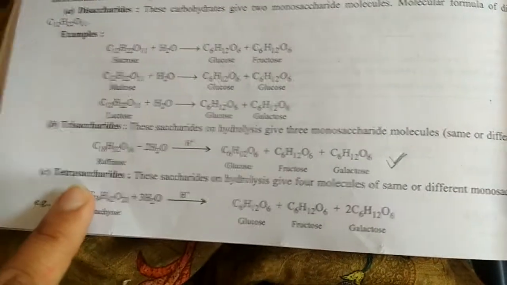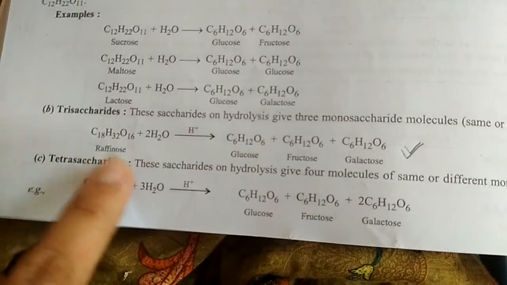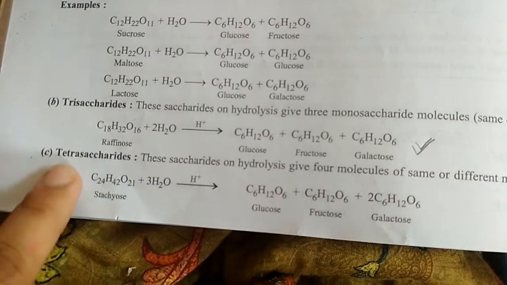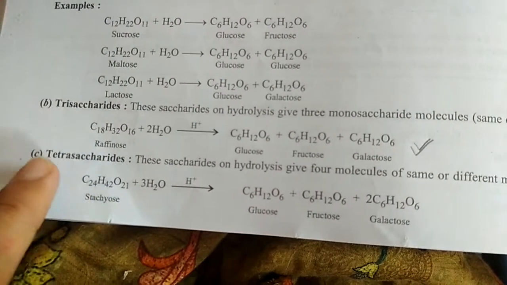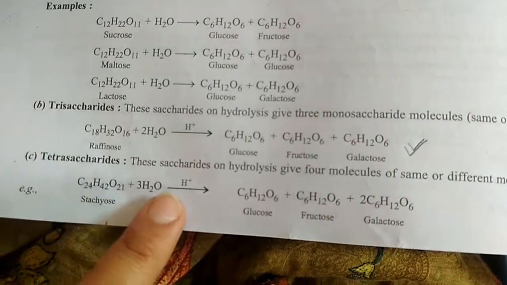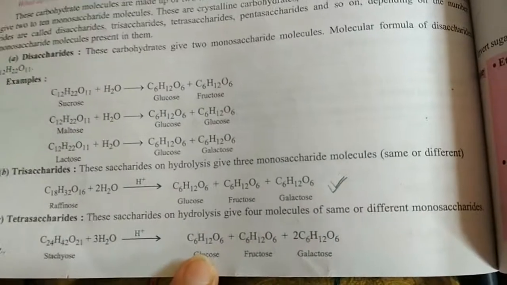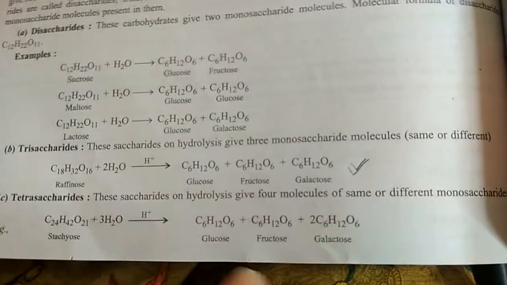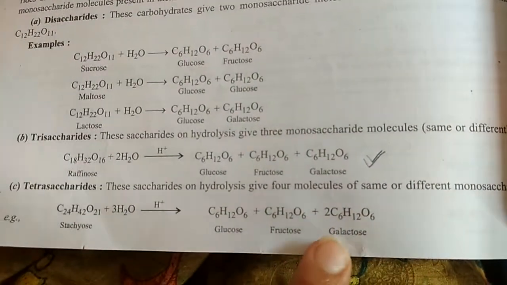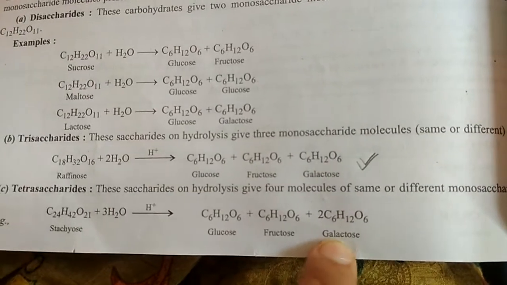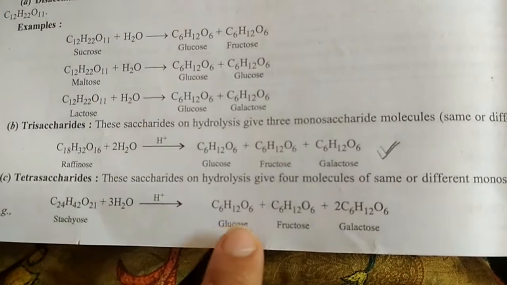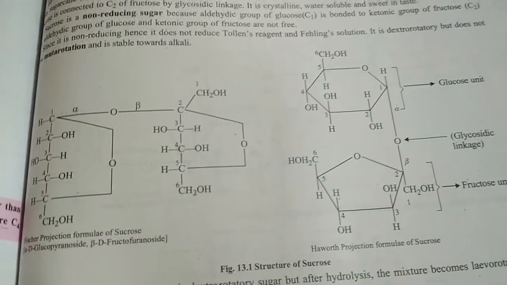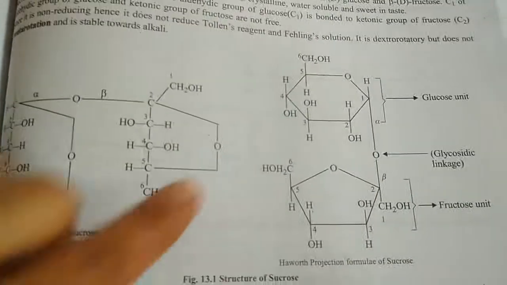Okay. Then we have tetrasaccharides. What are the tetrasaccharides? Tetra, you must get the basic idea from the word tetra. Tetra means four. These are the oligosaccharides which on hydrolysis will give rise to four small molecules. And among these four molecules, we will have two molecules of galactose, one molecule of fructose, and one molecule of glucose.